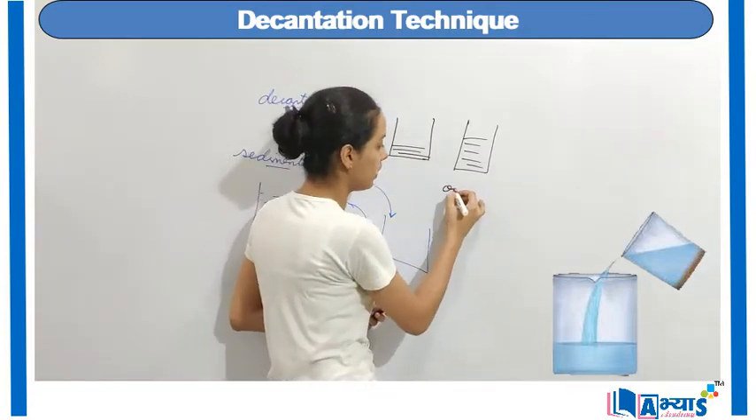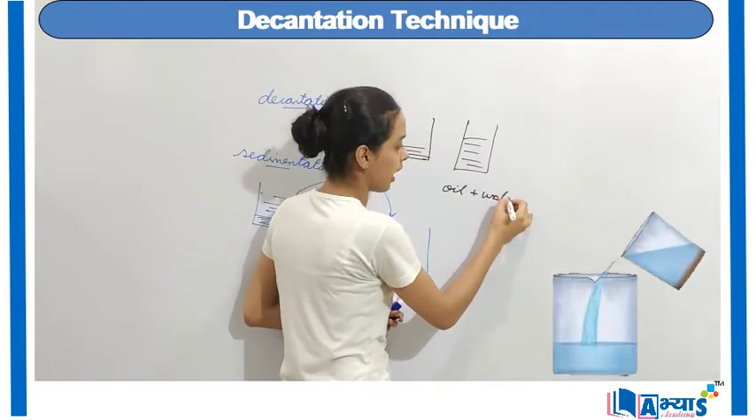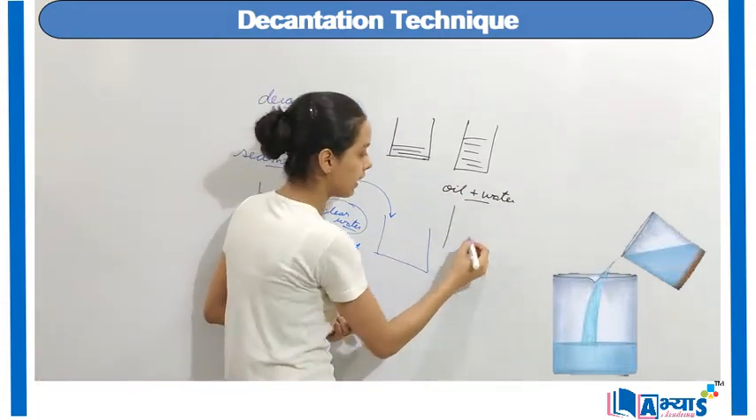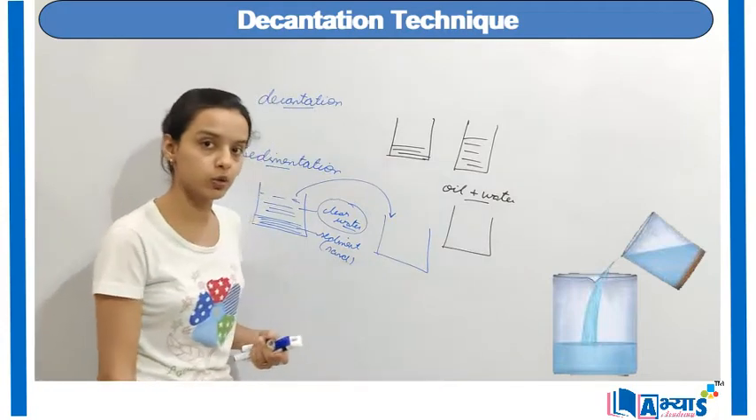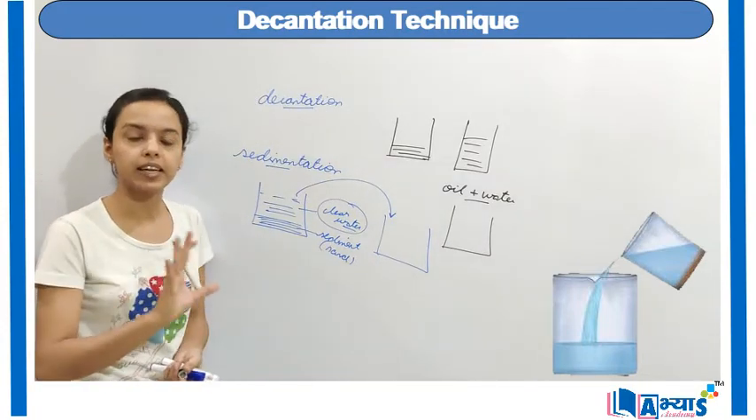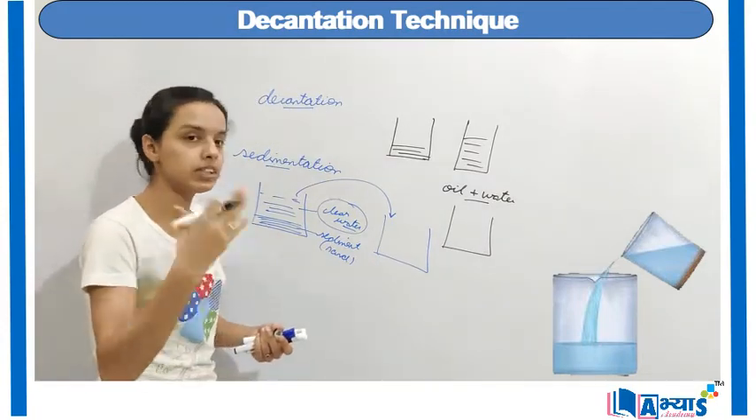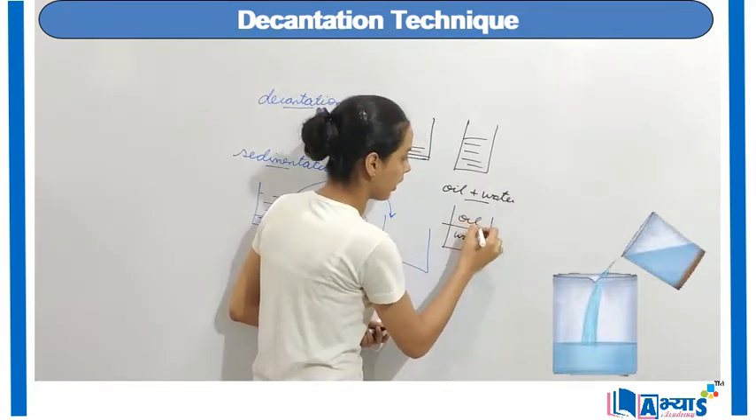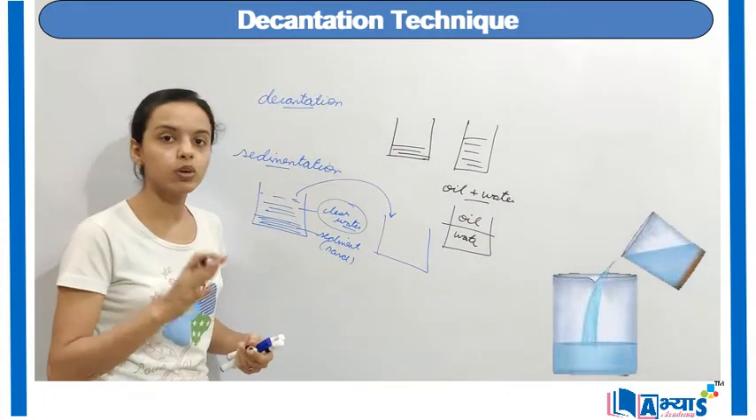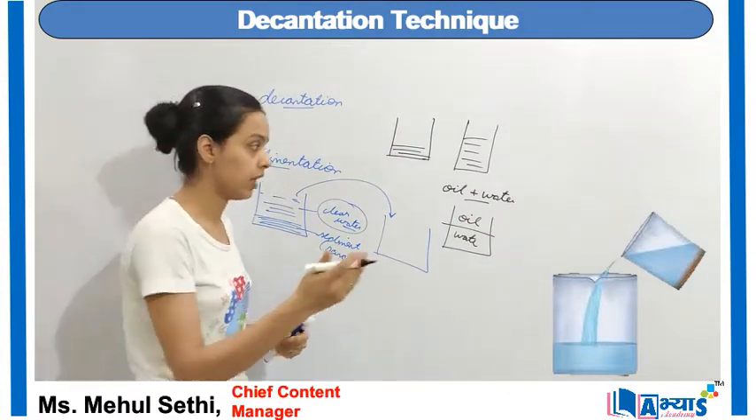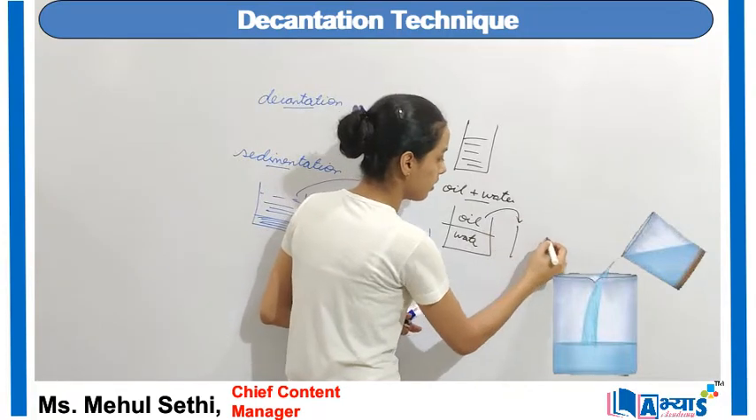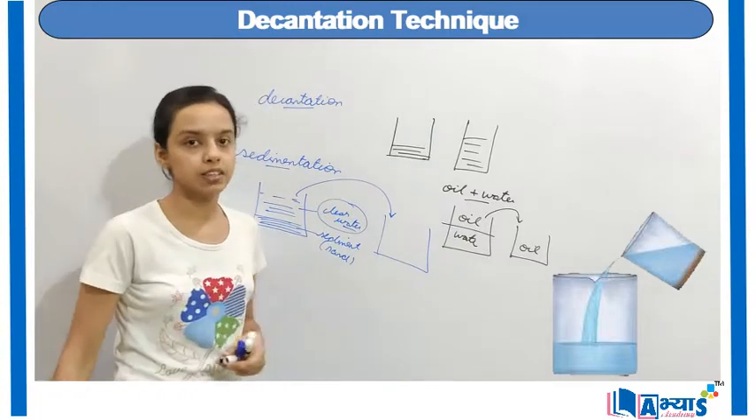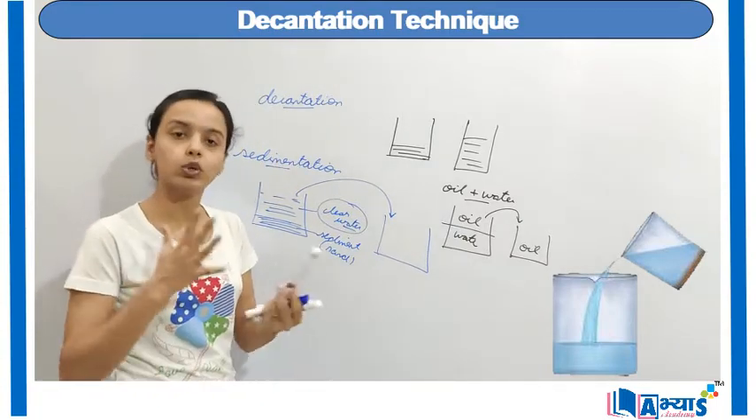There is one more application of decantation. Suppose I want to separate oil and water. As we clearly know, oil and water do not mix into each other. So if we have a container with oil and water in it, and I keep this container undisturbed for some time, after some time I will get water at the bottom and oil at the top. So what will I do? I will do the process of decantation. I will remove the oil into another container and I will get only water in the first container. Hence we can separate two substances.